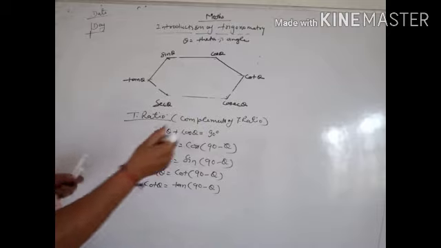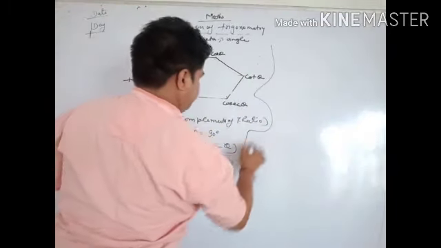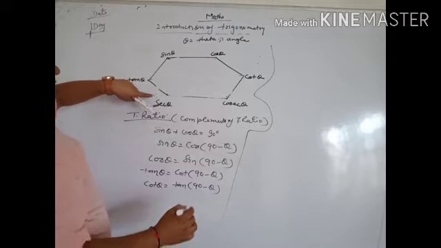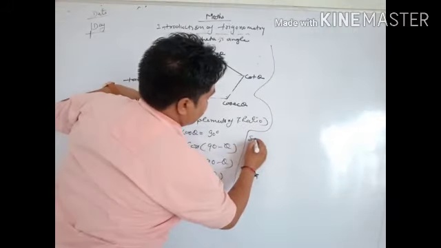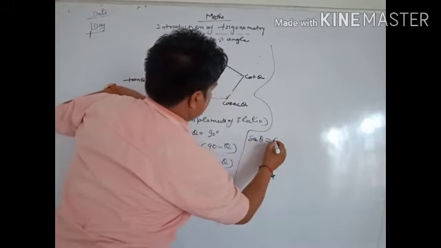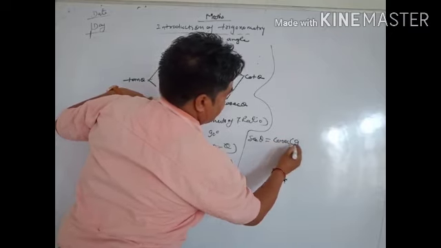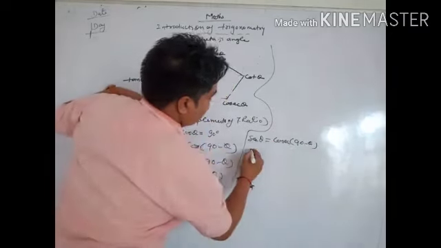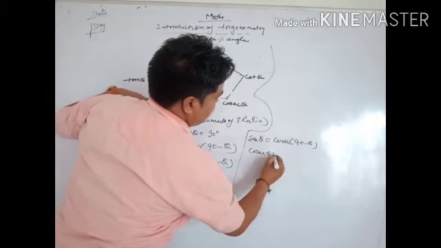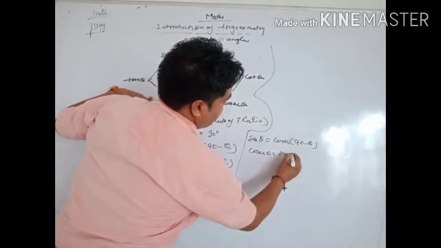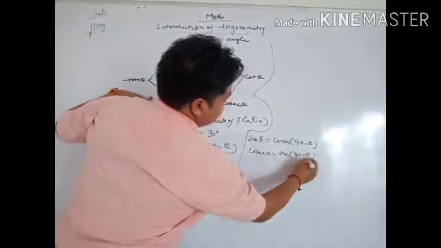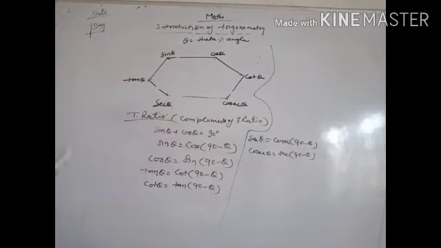Similarly, if we take the angle here, sec theta equal to cosec 90 minus theta, and cosec theta equal to sec 90 minus theta. So these are the trigonometric ratios of complementary angles.